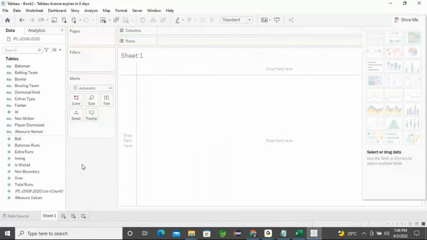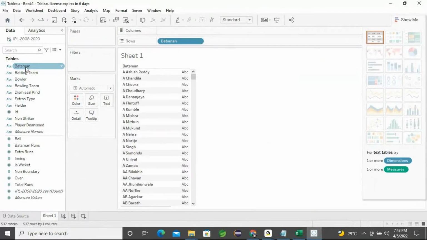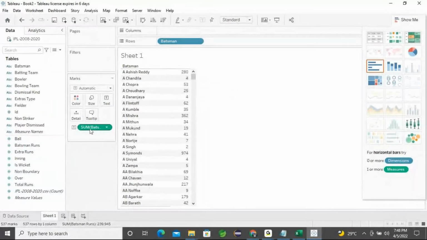Now step number one, I want the batsman's names. Just double click, you get all batsman's names, and double click on the batsman's runs, and simultaneously it will go for sum. It will tell the total runs the particular batsman has scored. Next I want filters.